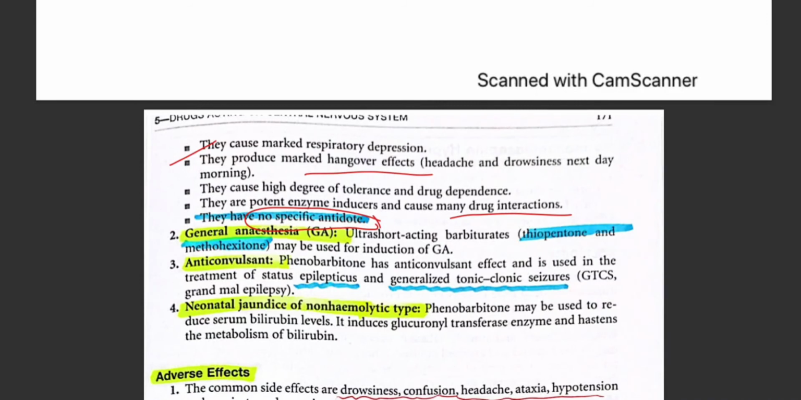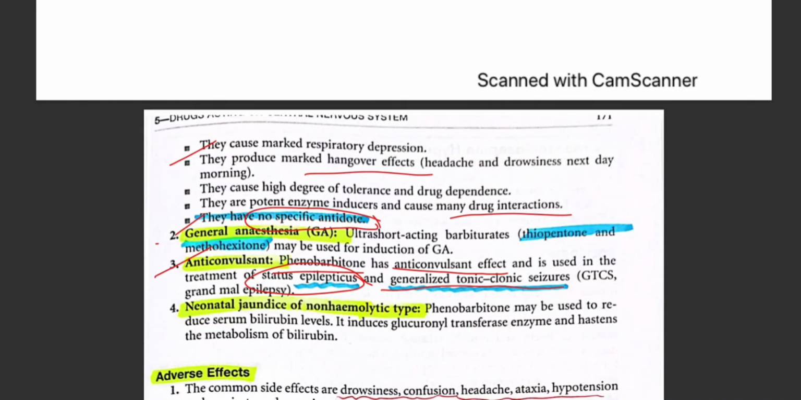Next is general anesthetic effect. As I've said, the ultra short acting barbiturates such as thiopentone and methohexitone can be used for the induction of general anesthesia. It is also used as an anticonvulsant, that is phenobarbital, which is a long acting barbiturate with an anticonvulsive effect, and therefore it's used in the treatment of status epilepticus, which we'll study in the general anesthesia chapter, and generalized tonic-clonic seizures.